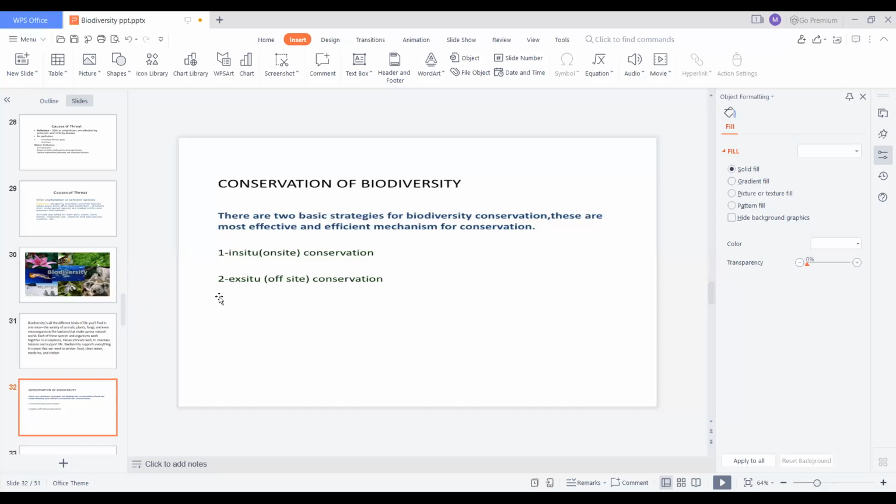Yes, ma'am. Okay, so today mainly we concentrate on in situ conservation. Here there are two basic strategies for biodiversity conservation. They are classified into two types, that is in situ conservation and ex situ conservation.